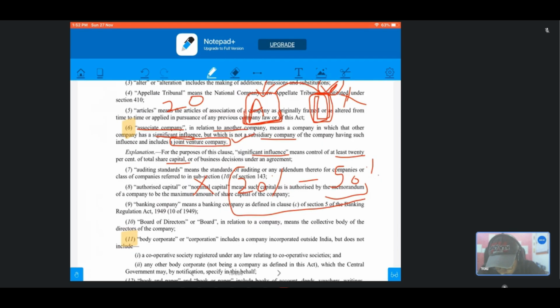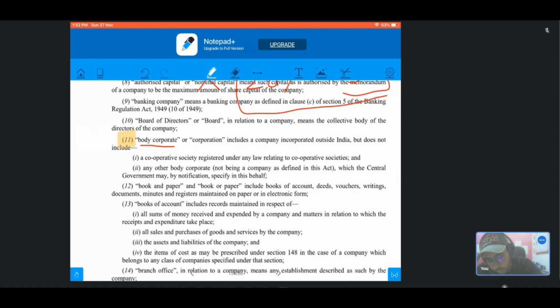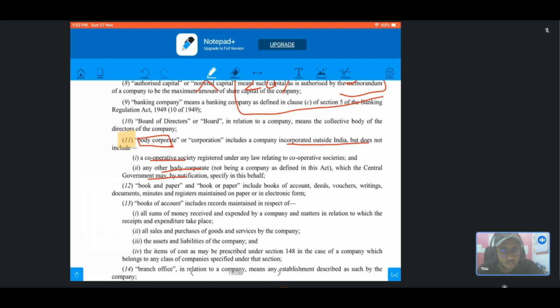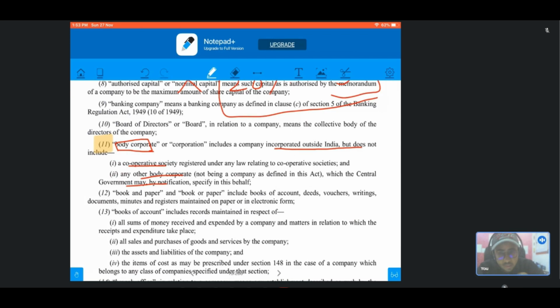Now, our next subsection is subsection 11, which is body corporate. The term body corporate includes a company incorporated outside India, but does not include a cooperative society or any other body corporate which the central government may notify. So any company incorporated outside India gets covered under the definition of body corporate.